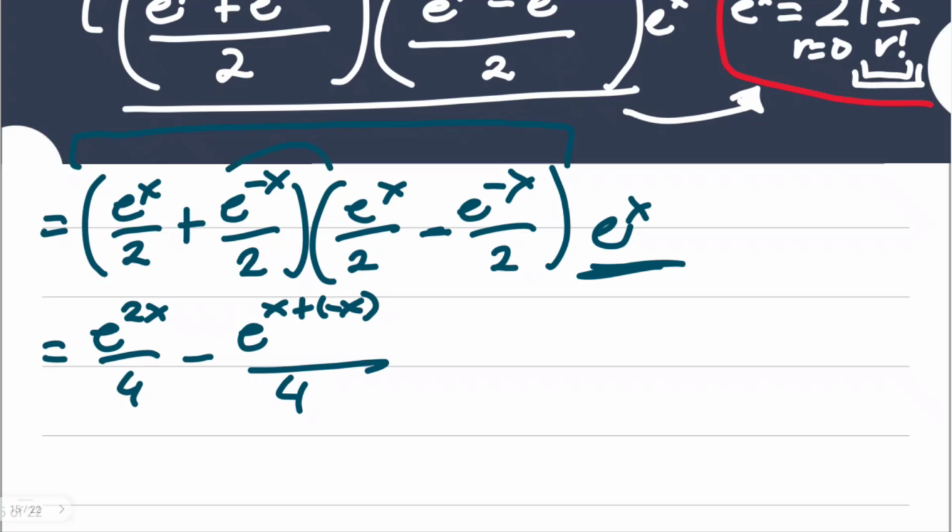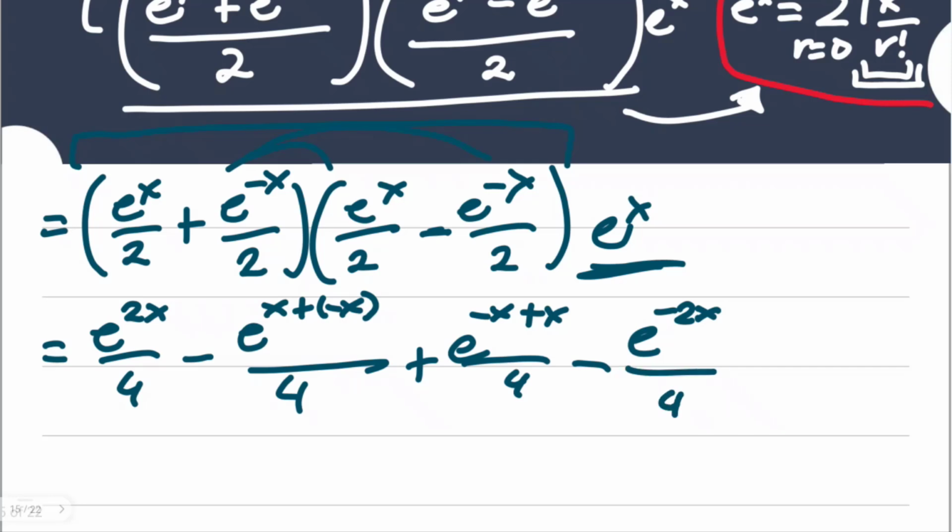For this item, similar, plus e to the power of minus x plus x over 4. Then last, you have plus, minus e to the power of minus 2x, because that's minus x minus x over 4. Again, it's minus x minus x, so that's why minus 2x for the result.